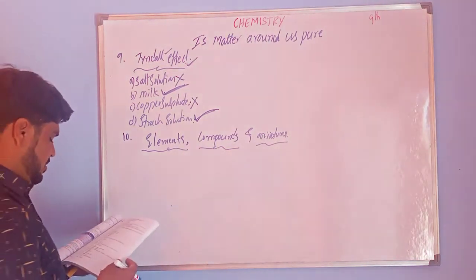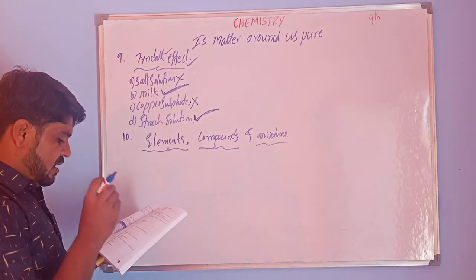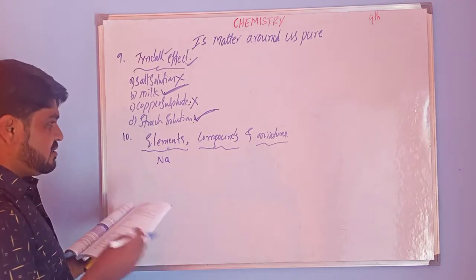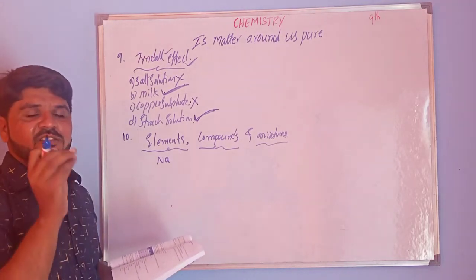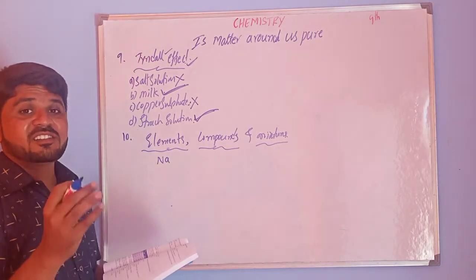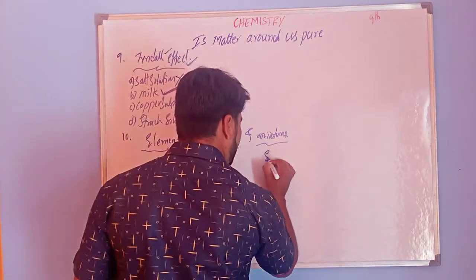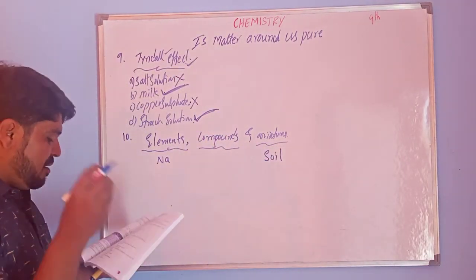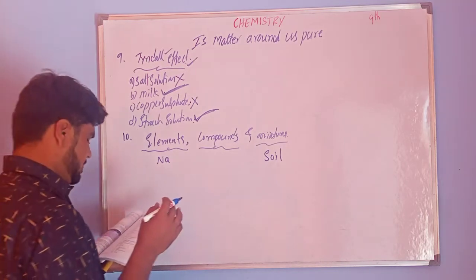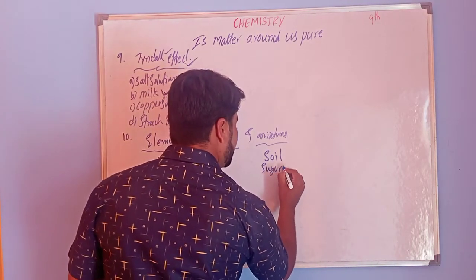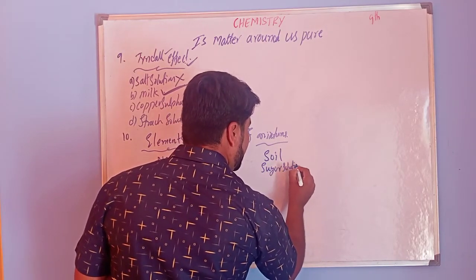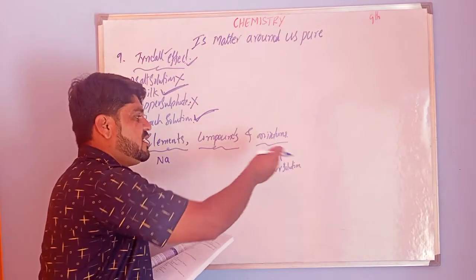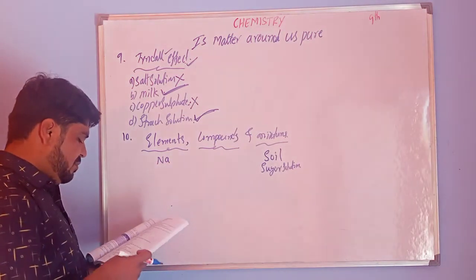So we have some options. Sodium is an element, Na. Sodium is a metal. Soil is a mixture. Why? Because soil contains small stone particles and sand particles. Next, sugar solution. Sugar solution is a mixture. It is a homogeneous solution. Sugar and water, two different things combined together, is also a mixture.